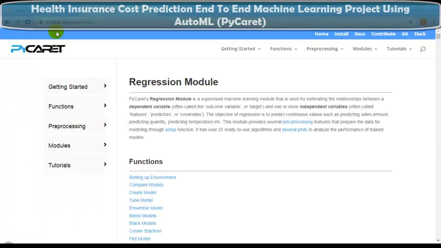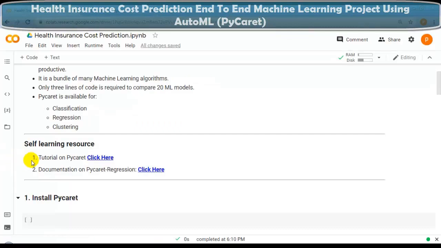So as you can see here, currently I am using pycaret.org regression. You can get any help regarding PyCaret from pycaret.org. There are many useful learning resources available on pycaret.org that you can see over here: a tutorial on PyCaret, documentation on PyCaret regression. You can find these links in the description of this video.